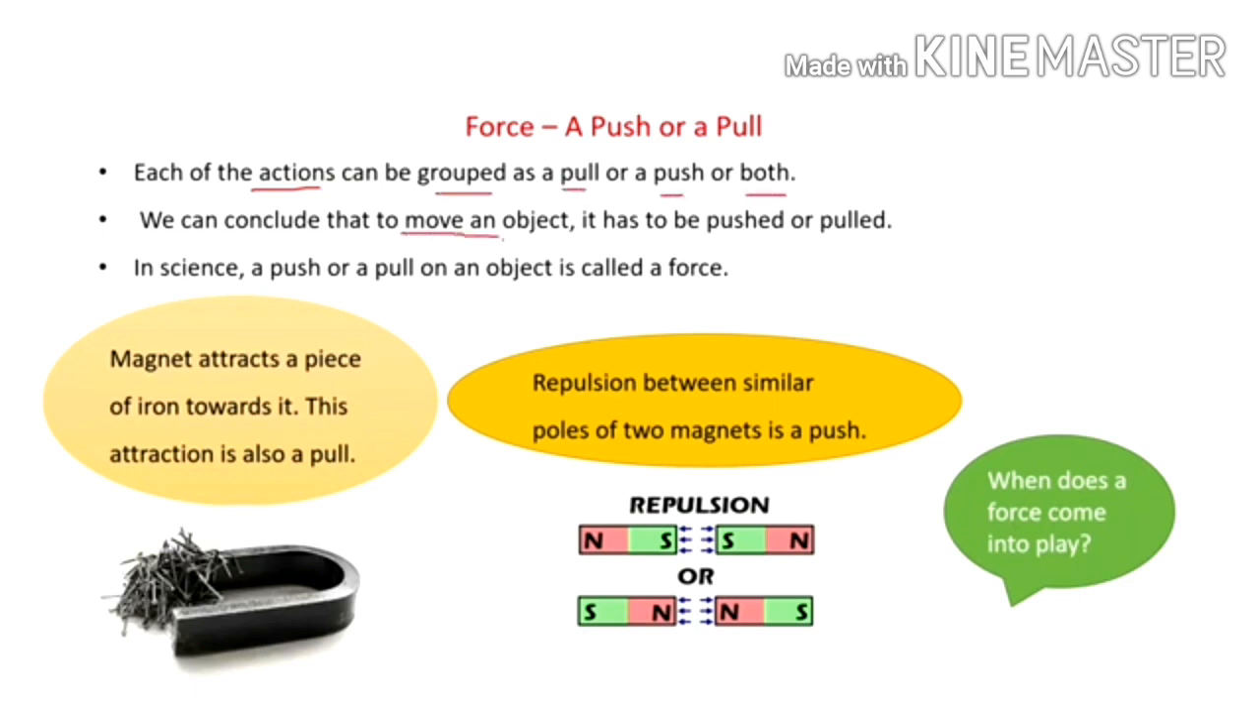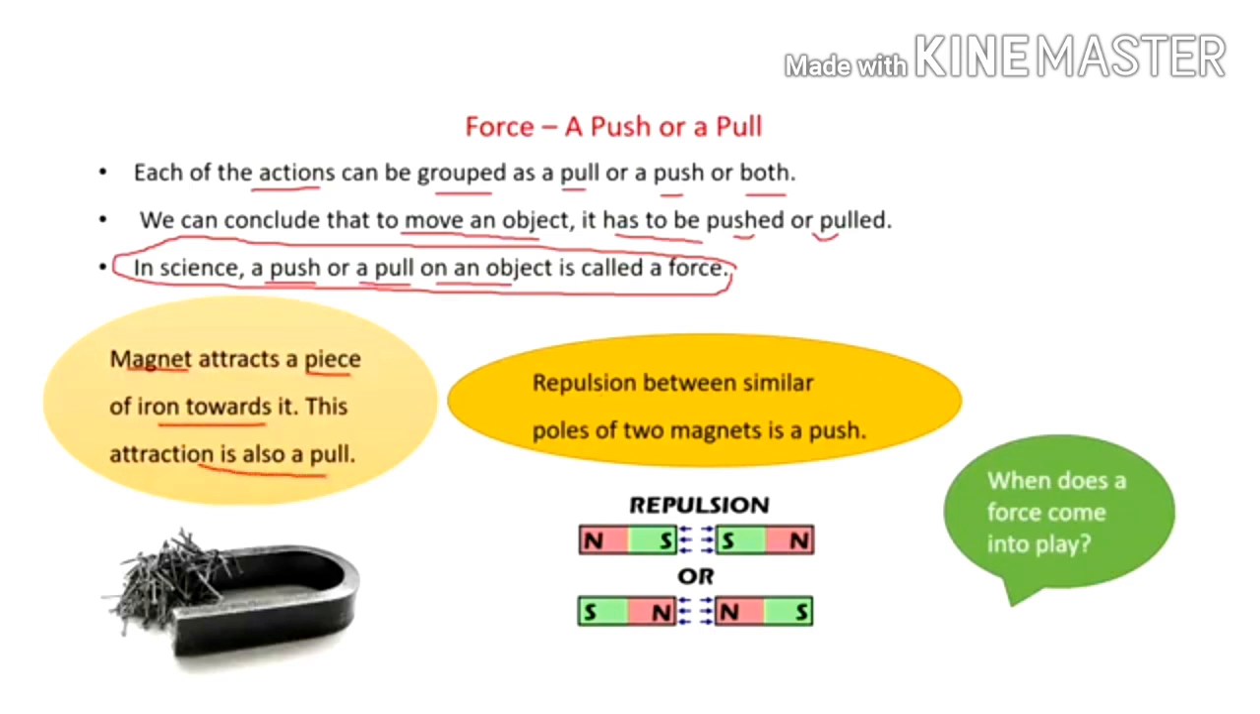We can conclude that to move an object, it has to be pushed or pulled. In science, a push or a pull on an object is called a force. Just like you must have seen that a magnet attracts a piece of iron towards it. This attraction is also a pull. Similarly, we see repulsion between similar poles of two magnets, that is a push. Like South Pole and South Pole repel each other, North Pole and North Pole repel each other.